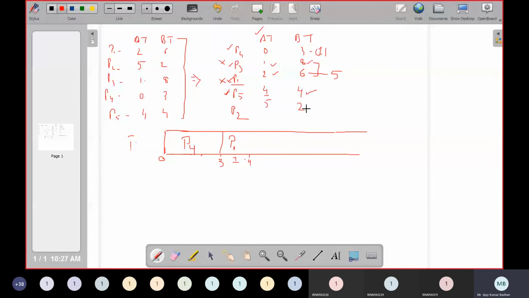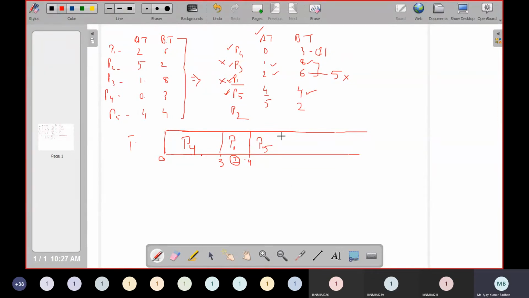So what we are going to do, we'll simply print this P1. We'll remove this P1 at time interval 4. P1 has executed only for 1 millisecond, so the remaining time P1 requires is 5 milliseconds. Now we will allocate the CPU to process P5. I hope it is very clear. So we have allocated the process to P5.